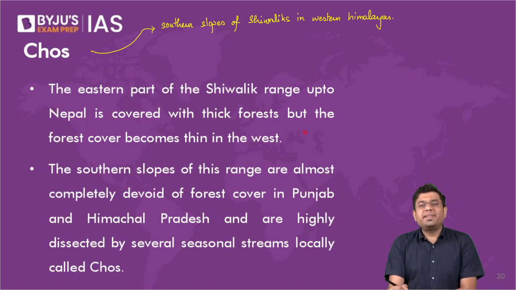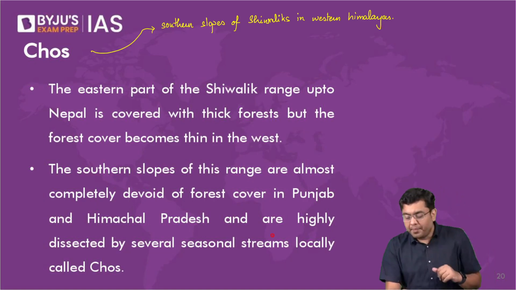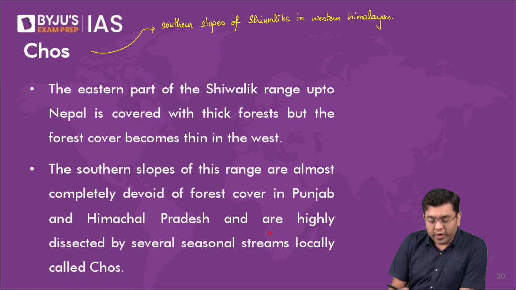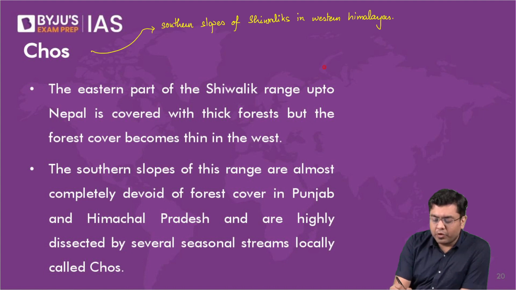Now, how are they created? What is the basis of their formation overall? When we take a look at the side view of the southern slope, as per the hogback topography, it will represent a steeper slope, right? So there is a steep southern slope and a gentle northern slope.